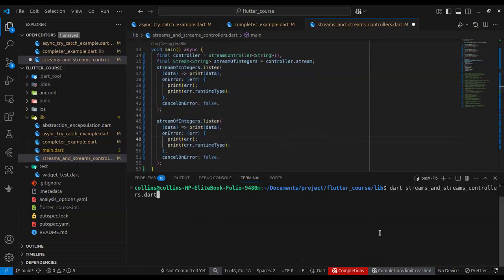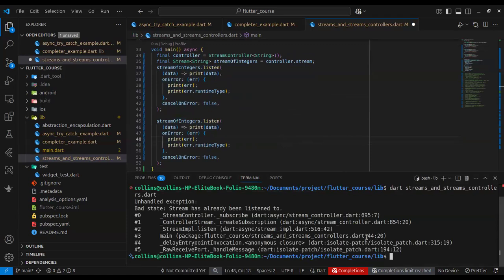So let's run it. Okay, wonderful. You can see the error in my terminal. This is a common error that you might run into if you're not familiar with streams. It says listening to it twice: they can only be listened to in one place. This is a challenge for most people, because most times you might want to listen to the stream in multiple places in your application code. But you cannot do this.